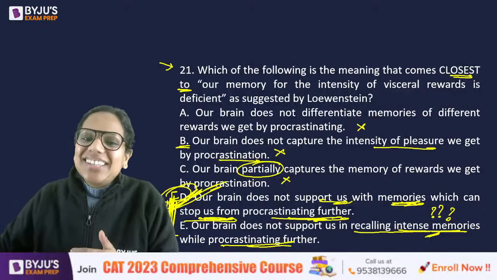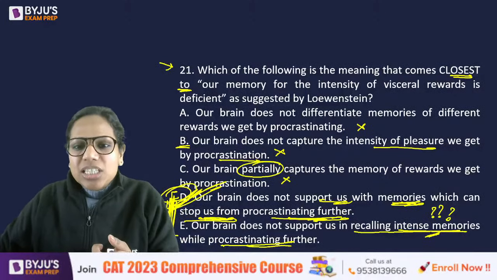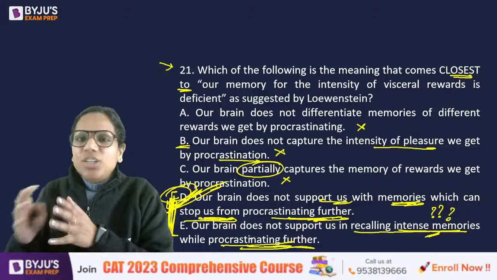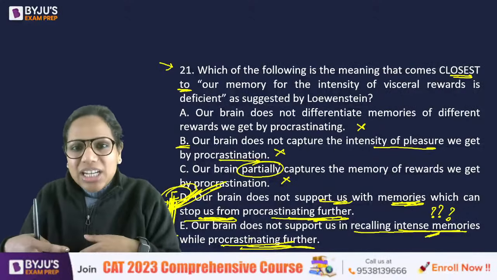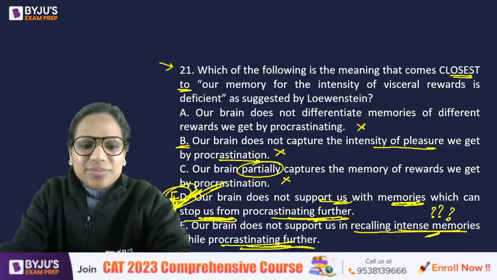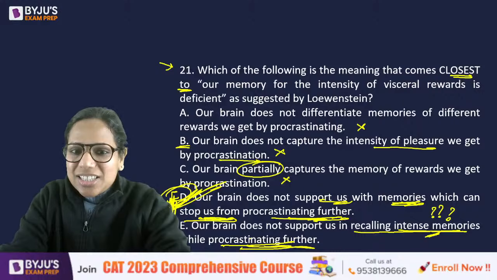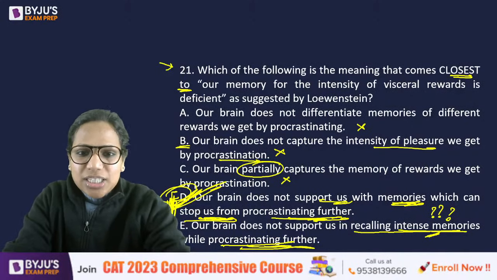That's the idea here, and hence D. E is distorted. Which intense memories? And while procrastinating further is not the idea. We don't want to procrastinate further and recall something at the same time. We don't want it at all, right? I hope this makes sense. What I said makes sense, yes? No, if it didn't, then you can ask me. I understand that this is slightly trickier.